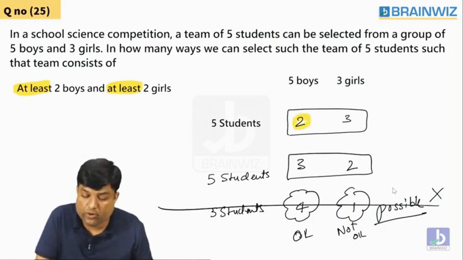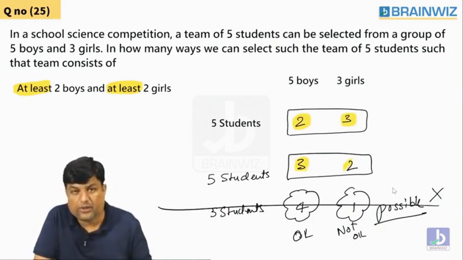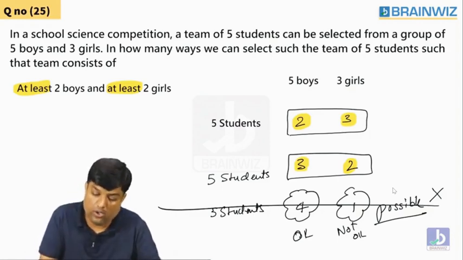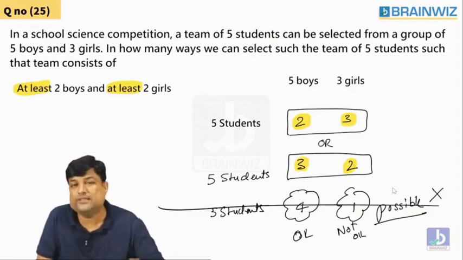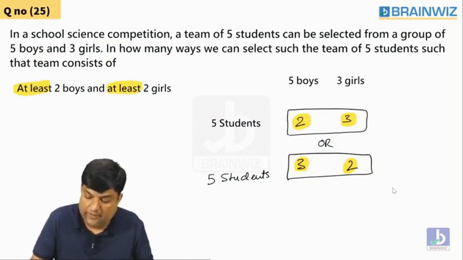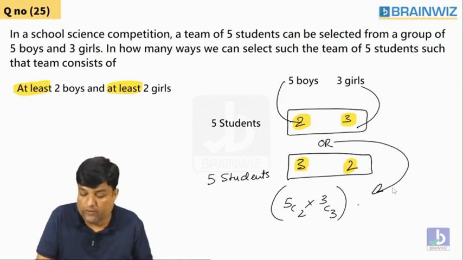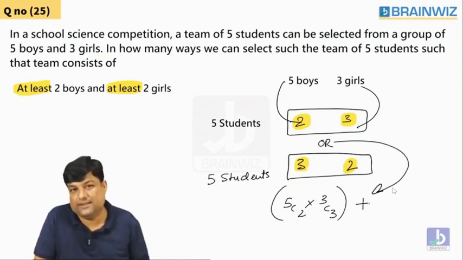Means either you select 2 boys, 3 girls, or, we say or. Or, guys, means one more case. Following, everybody? So how to do it here? 5C2, guys, we all know 5C2, and also 3C3. This is one case. Or, what's the meaning of or? Or means plus extra cases.